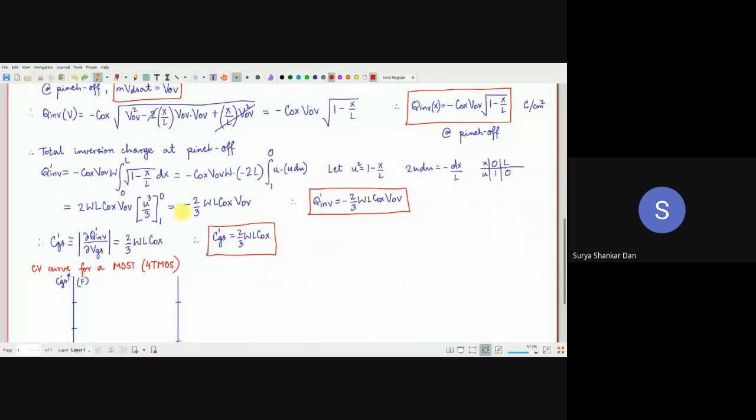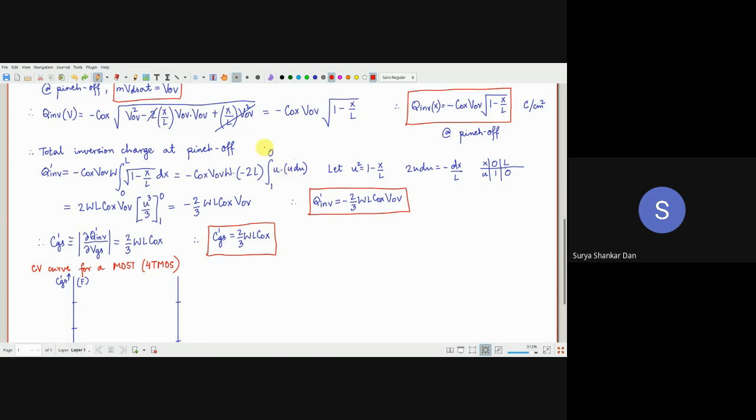So once we are doing the dx here, then this is integration by substitution of variable, very simple. 1 minus x by l ko u square ले लेंगे, 2u du will be minus dx by l, and then these are the boundary conditions, limits. So okay, this is very trivial, I'm not going into all that.